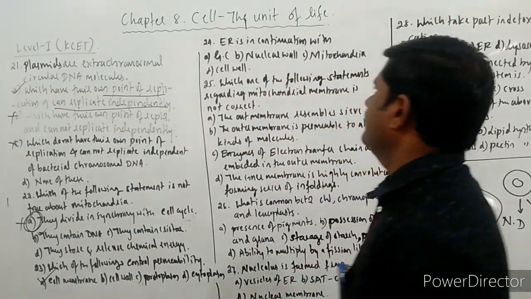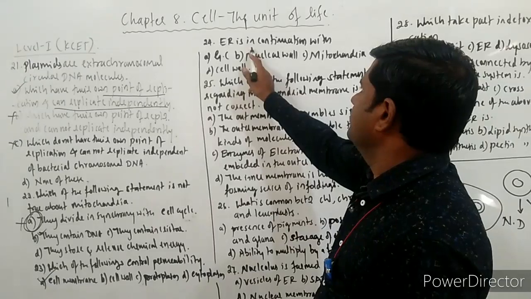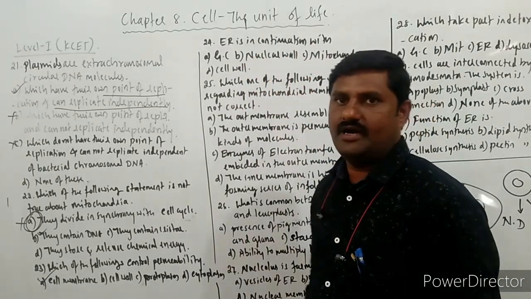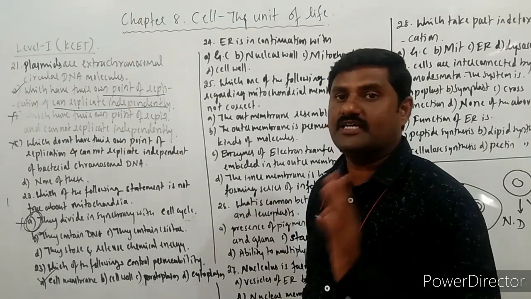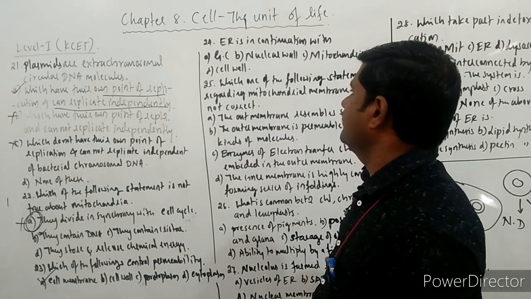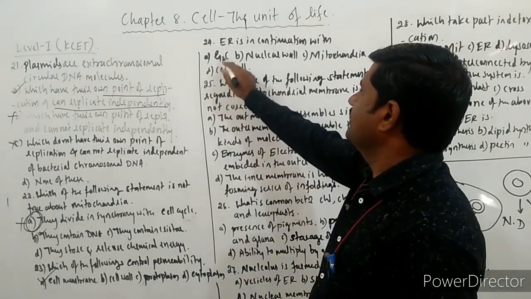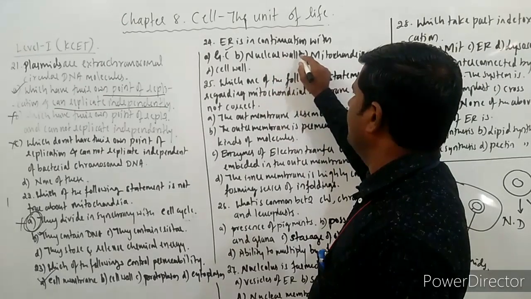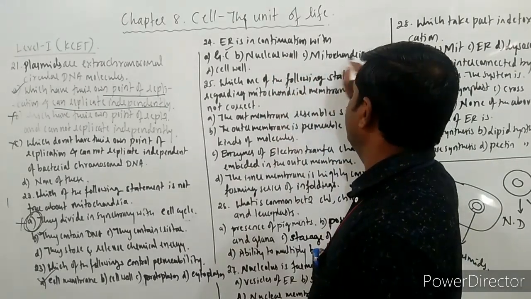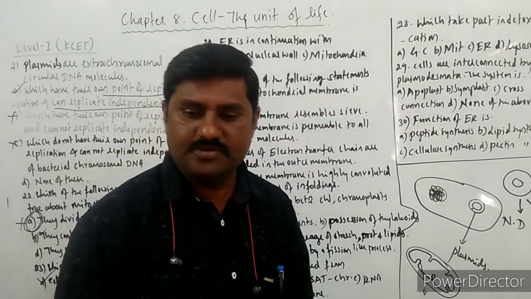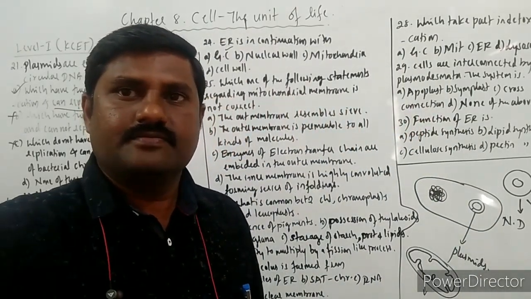Next question, endoplasmic reticulum is in continuation with, already we have studied endoplasmic reticulum, what is it continuing with? Golgi complex, nuclear wall, mitochondria, cell wall, right? These are the options given over here.